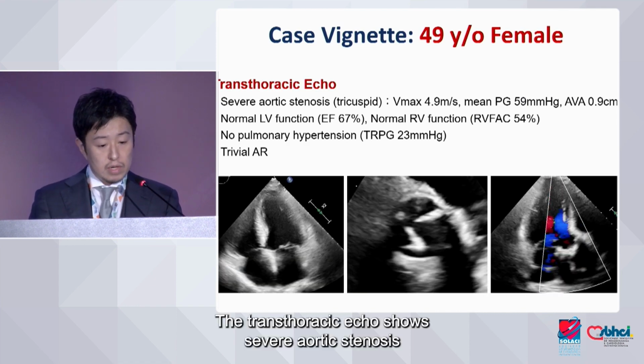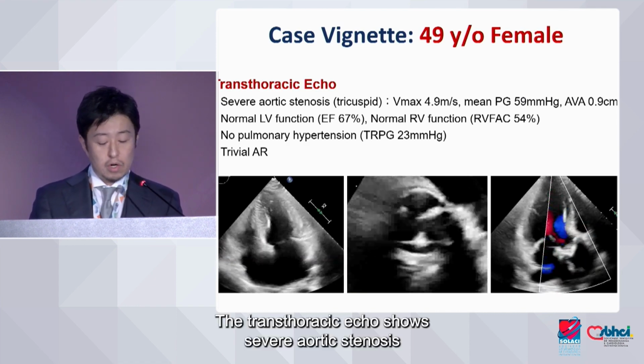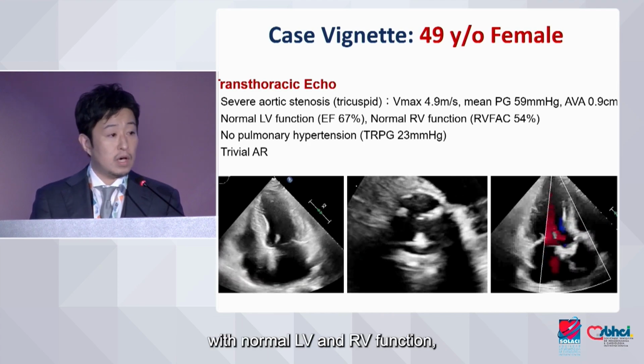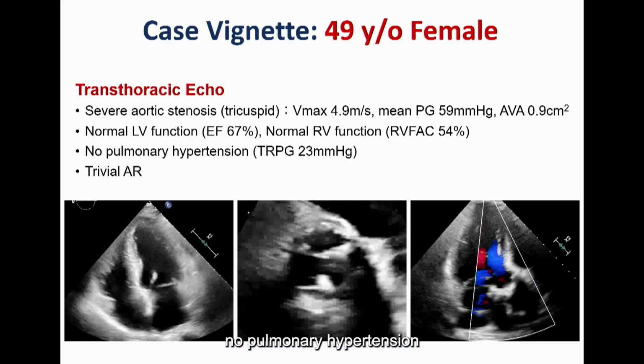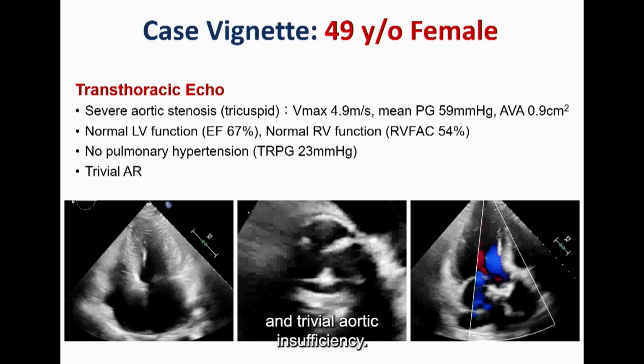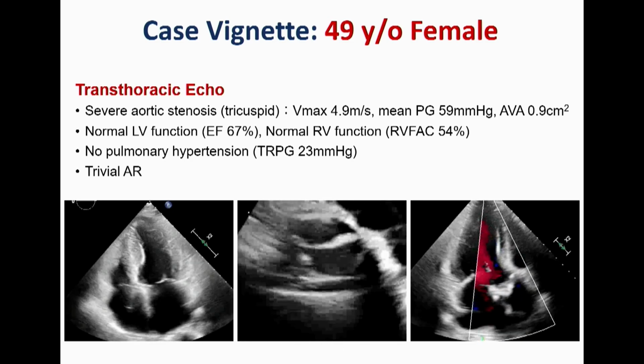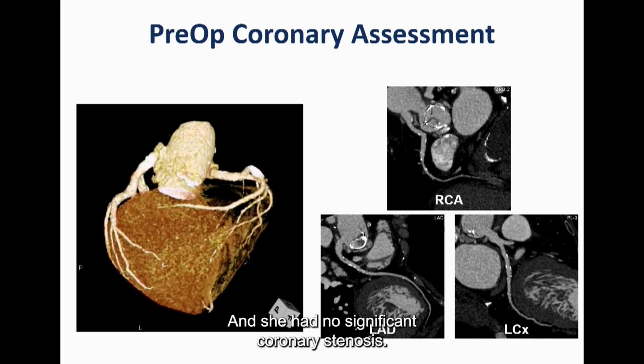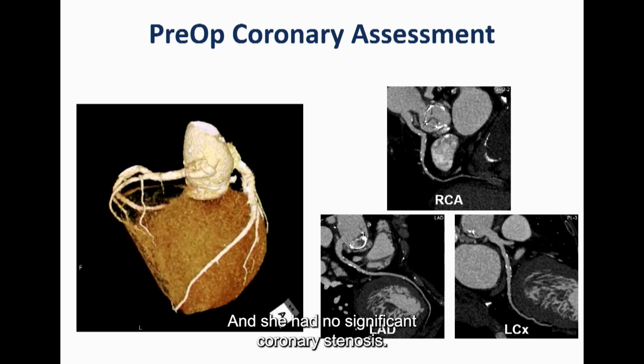Transthoracic echo reveals severe aortic stenosis with normal LV and RV function, no pulmonary hypertension, and trivial aortic insufficiency. She had no significant coronary stenosis.